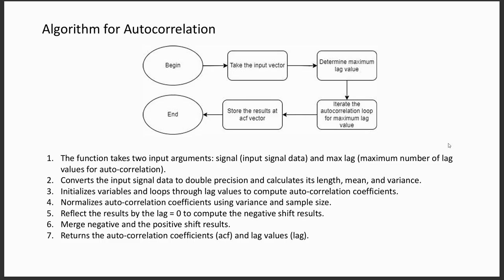The algorithm for autocorrelation will begin by taking two input arguments, signal and the maximum number of lags, converts the input data to double precision and calculates its length, mean, and variance, initializes the variables and loops through the lag values and computes the autocorrelation coefficients.